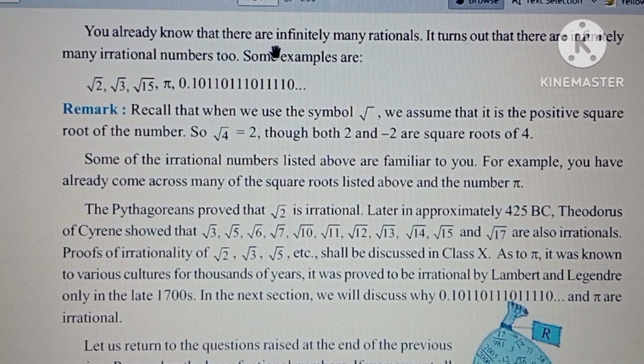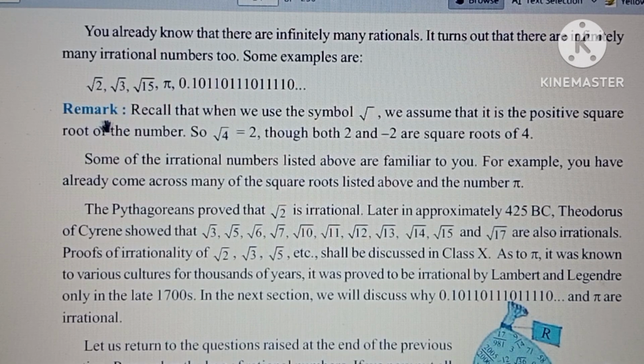You already know that there are infinitely many rationals. It turns out that there are infinitely many irrational numbers too. So మనకి చాలా rational numbers exist. It turns out that there are infinitely many irrational numbers too. అవి మనకి irrational numbers గా కూడా రాయొచ్చు. For example, 2, 3, 15, these are rational numbers. But by using the symbol root, we get root 2, root 3, root 15, pi, and so on, 0.10110, 11110. These are examples of irrational numbers.